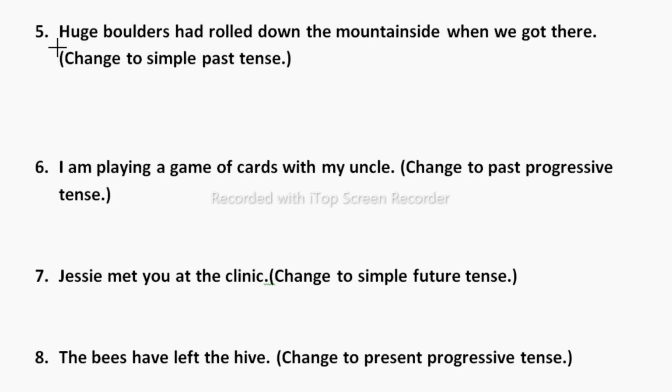Now let's see the fifth one. Huge boulder had rolled down. So had plus V3 is there, which means it is a past perfect tense. So here we need to change this to simple past tense. What is the structure of simple past? It is same as simple present. Subject plus verb only. Then object, whatever remaining is there, you can write.